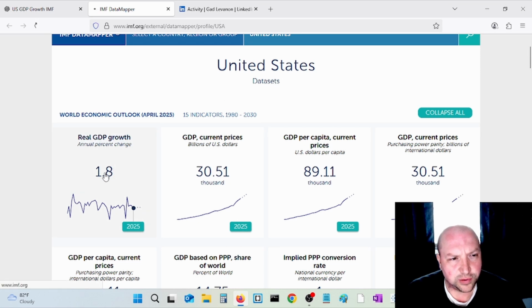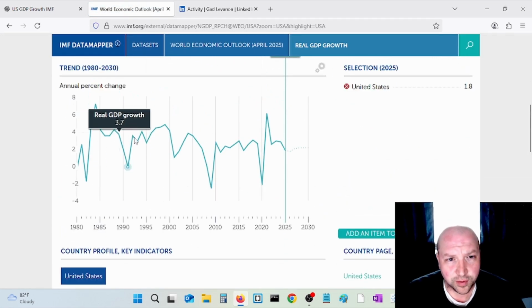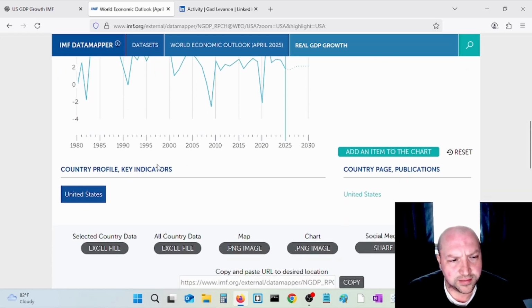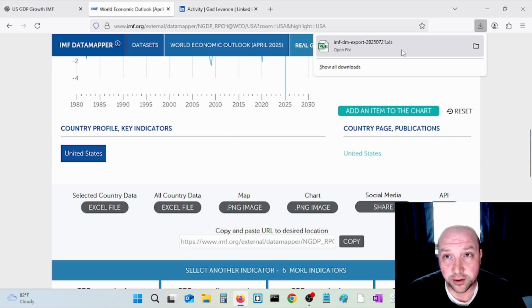So I'm going to click the link, and you can see the data here for the United States. I see real GDP growth. I'm going to click that, scroll down. Here's the GDP growth data. So this is what we want. Let's get the Excel file, and this is for the selected country data. So left click that. You can see the download here above.